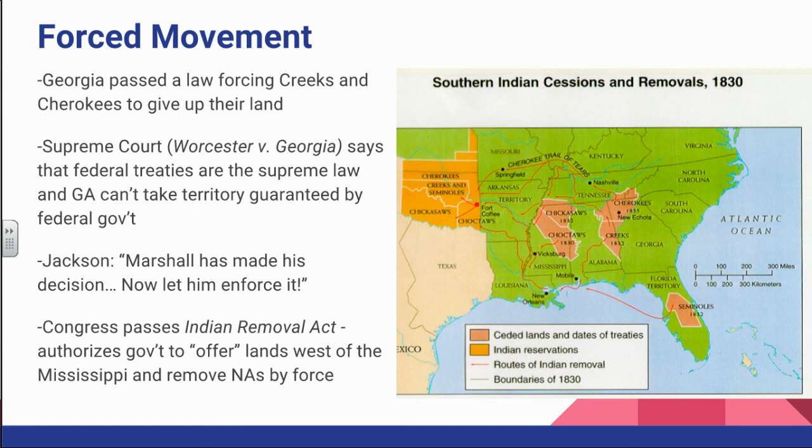They're going to argue that these treaties were signed with them by the federal government, so this land, therefore, can't be taken away from them. And the Supreme Court's going to take their side. John Marshall, the Federalist, who is the Chief Justice of the Supreme Court at this time and is very active as a Chief Justice, is going to take the side of the Native Americans in this case, Worcester v. Georgia. He says that federal treaties made between the federal government and the Cherokee Nation are the supreme law of the land, and Georgia can't take territory away that's been guaranteed to these people by the federal government. Essentially, Georgia can't interfere with federal laws.